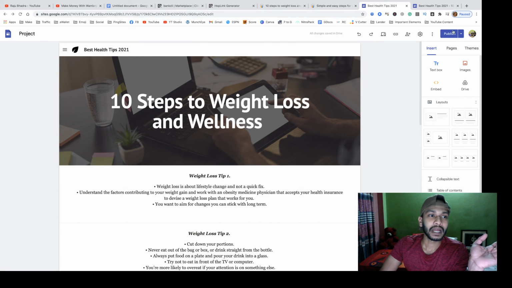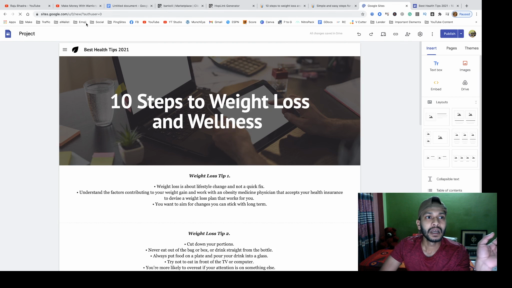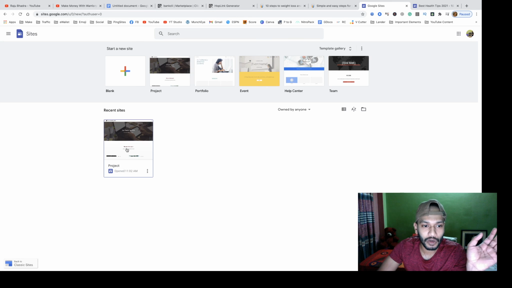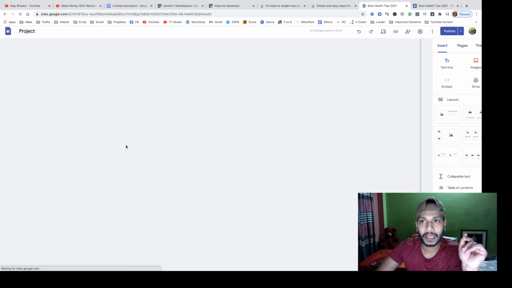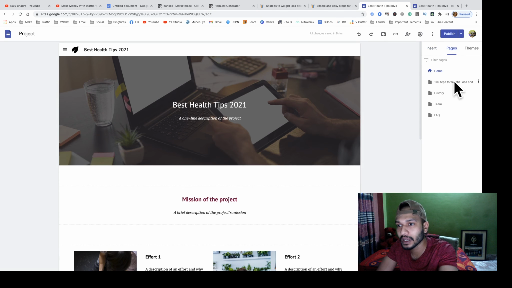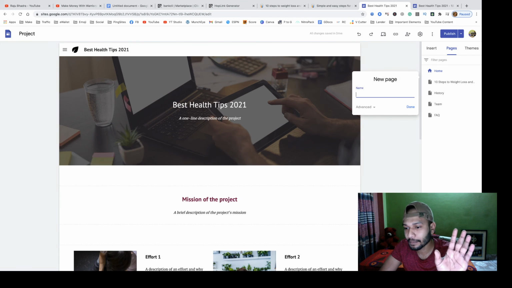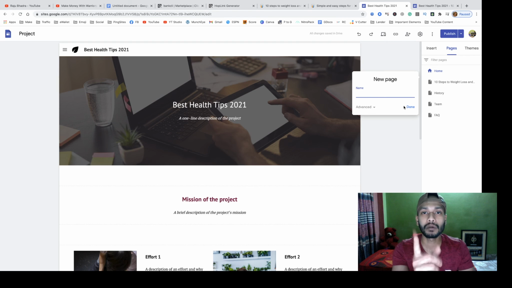After publishing your post, if you want to make a new post, then visit Site Google. You see, it's your project. Open your project. After that, you see the page, and you see the existing post here. Now if you want to make another post, then create a page with your title, then make another post and publish. And I recommend you make a minimum of one post per day. It's better to get the best result.